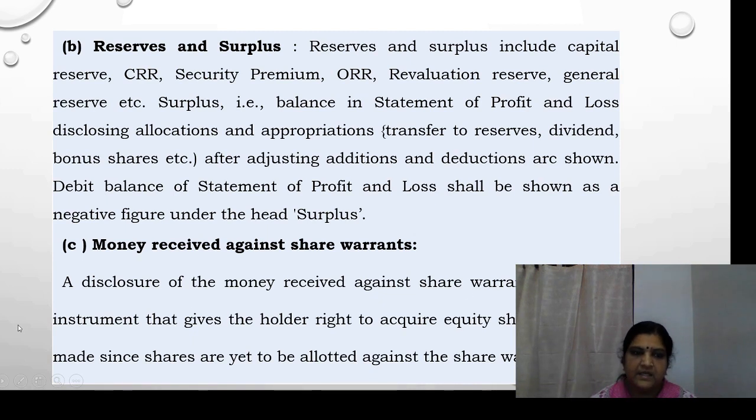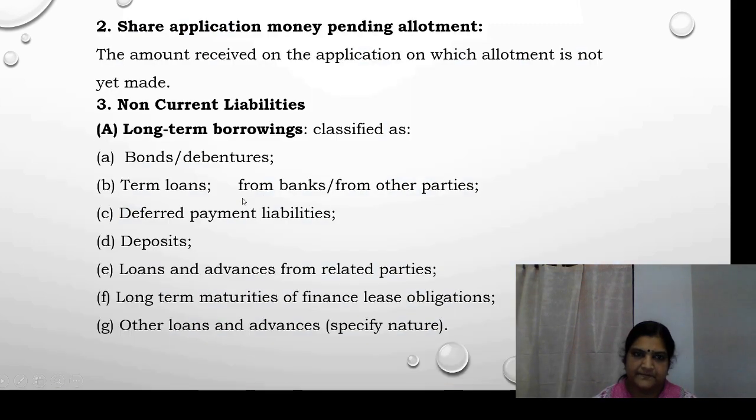A share warrant is a financial instrument that gives the holder the right to acquire equity shares. So the disclosure is made simply because the shares are yet to be allotted against the share warrants. These are the items coming under shareholders fund.